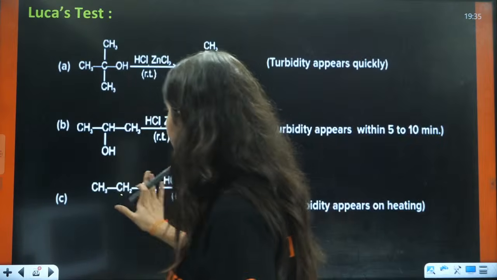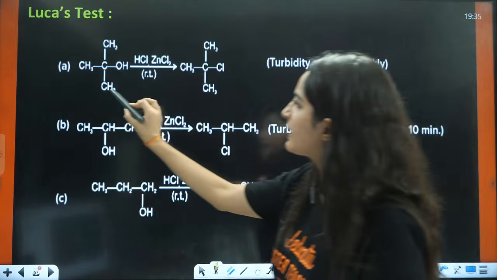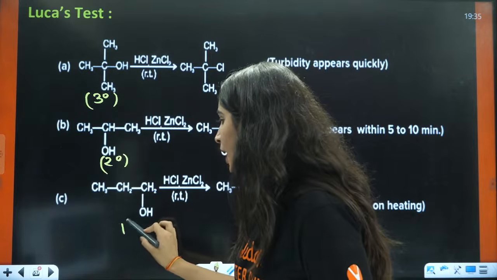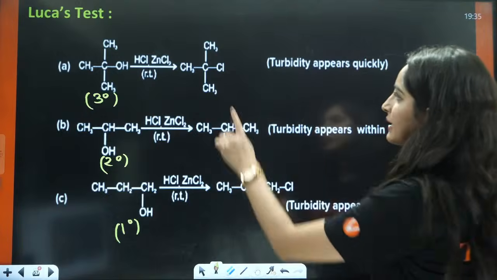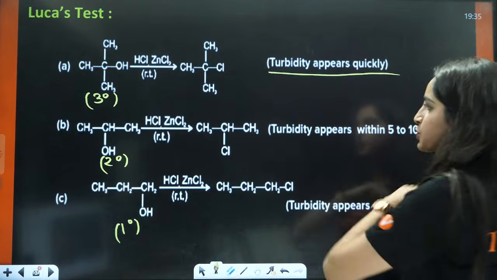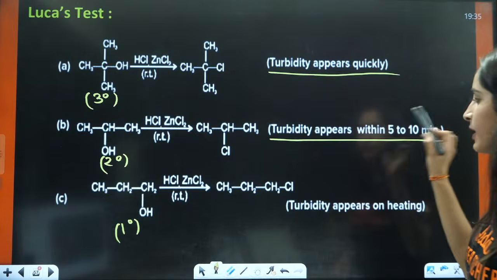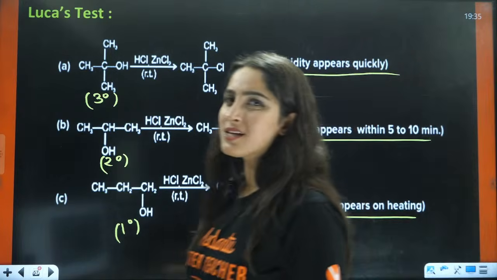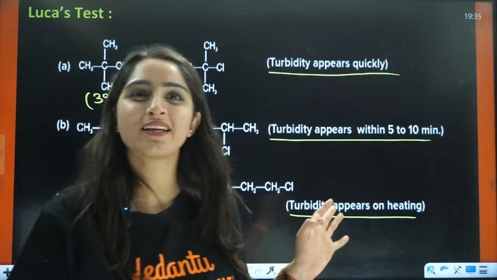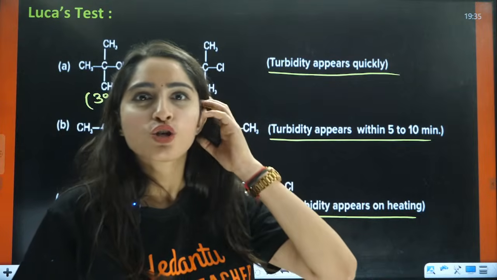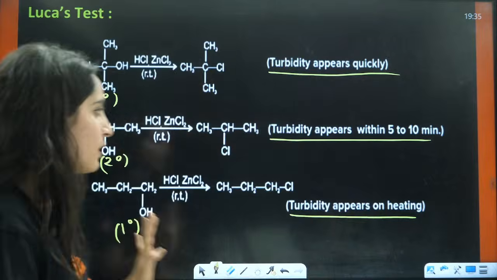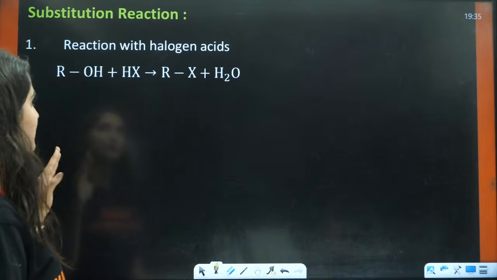Now, let us see. This is 3 degree alcohol. This is 2 degree alcohol. This is 1 degree alcohol. For 3 degree alcohol, turbidity appears quickly. For 2 degree, turbidity appears within 5 to 10 minutes. Here, turbidity appears on heating. Lucas test is important, but I think it's very simple, right? So they will ask you these simple kinds of questions. You can just go through this once.